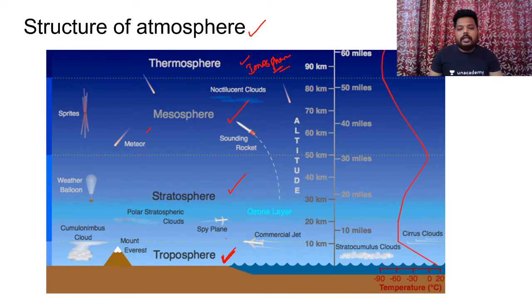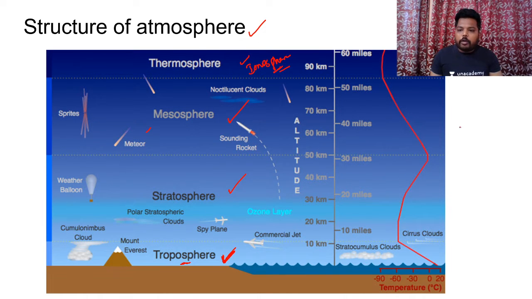So the lowest layer is the troposphere. We will discuss each layer separately. Right from the Earth's surface until a certain height in the atmosphere, it is considered the troposphere.